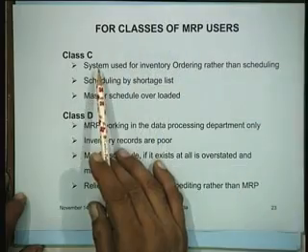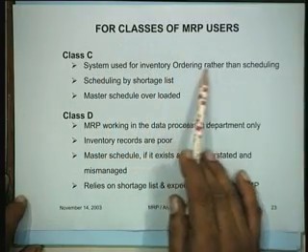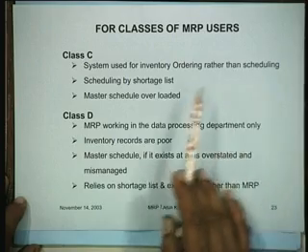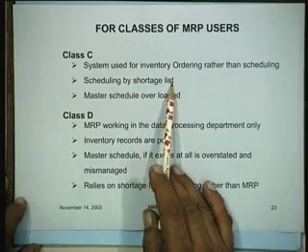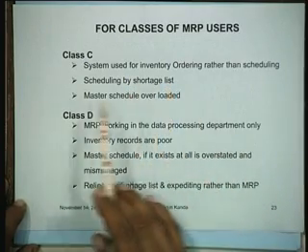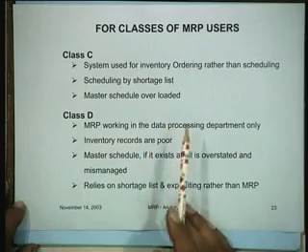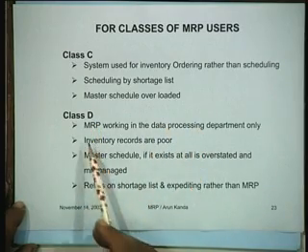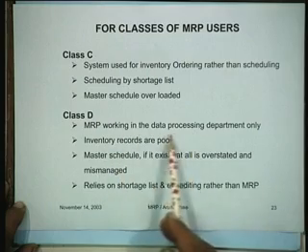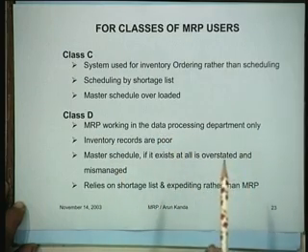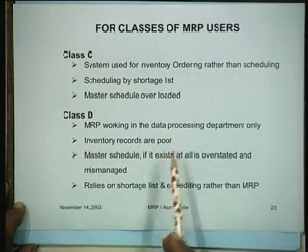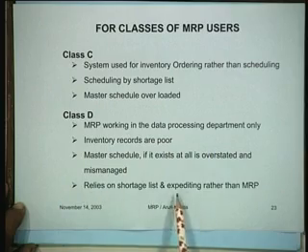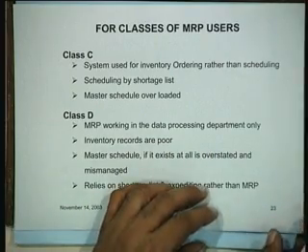Then class C would be a system used for inventory ordering rather than scheduling, scheduling by shortage list, and the master schedule would be overloaded. And similarly the class D user would be one who is just using the MRP system as a data processing department only. Inventory records are poor and you are relying on shortage lists and expediting rather than MRP.